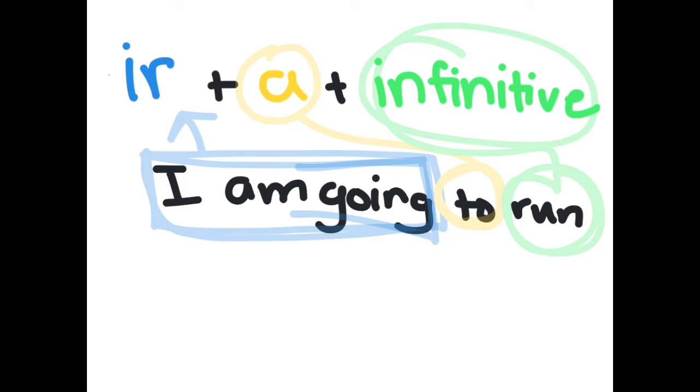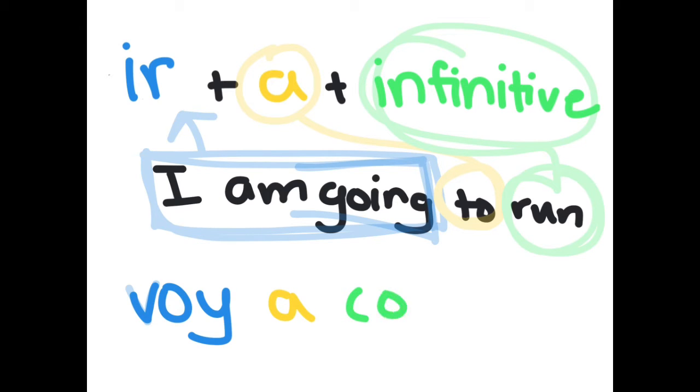So in Spanish, it would be voy a correr. I conjugated voy in the yo form because I am going. Then I placed in the a, and then I put in the infinitive for run, which is correr. And then right now, I'll actually go into the conjugations of ir.